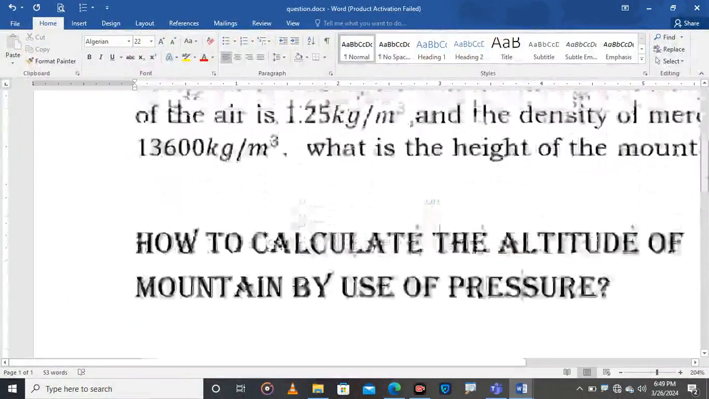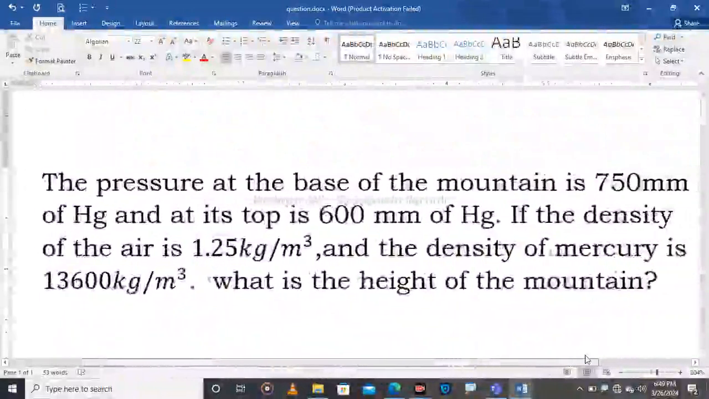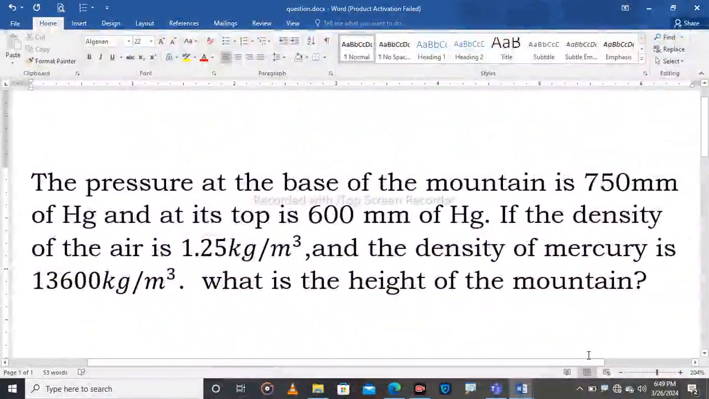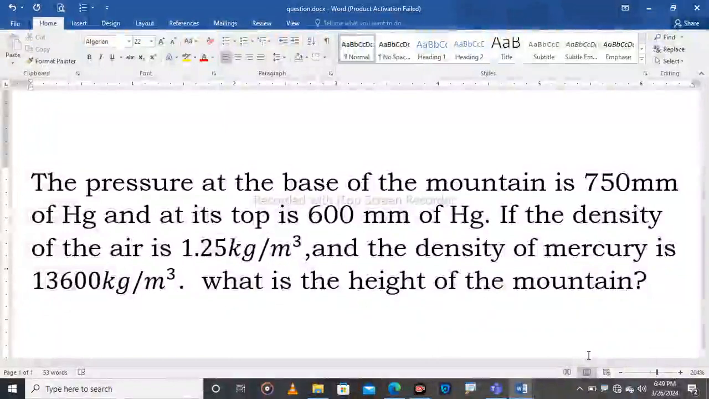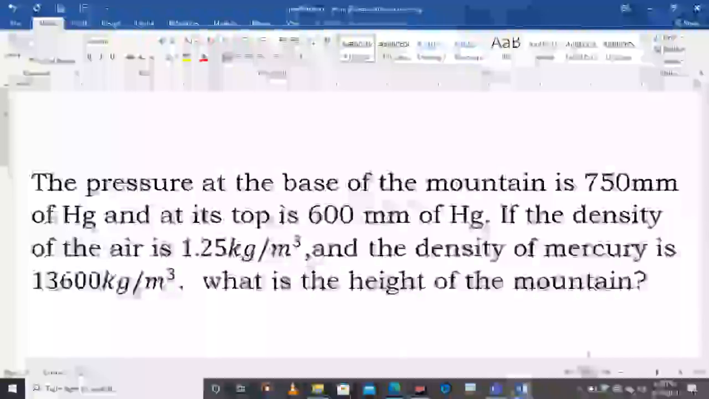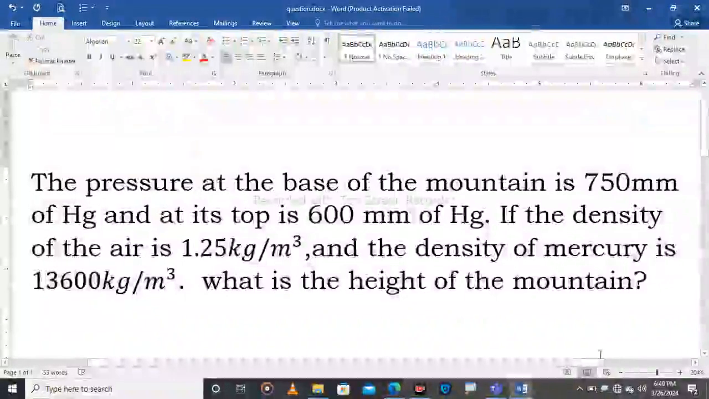Here we have a question. Read it clearly. The pressure at the base of the mountain is equal to 750 millimeter of mercury, and at the top is equal to 600 millimeter of mercury. If the density of the air is 1.25 kilogram per cubic meter, and the density of mercury is 13,600 kilogram per cubic meter, what is the height of the mountain?